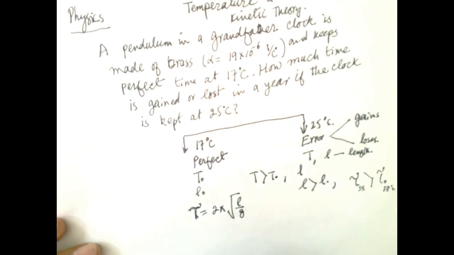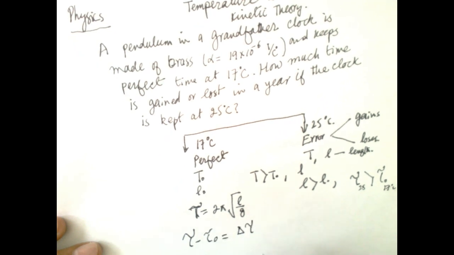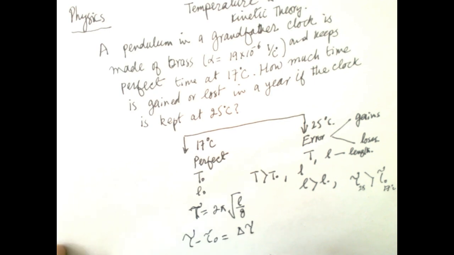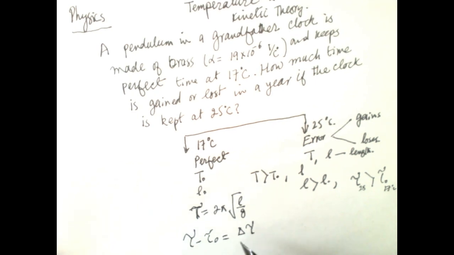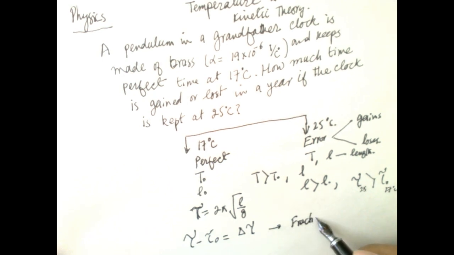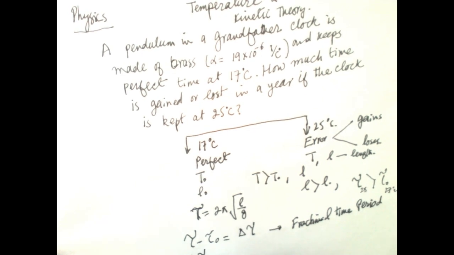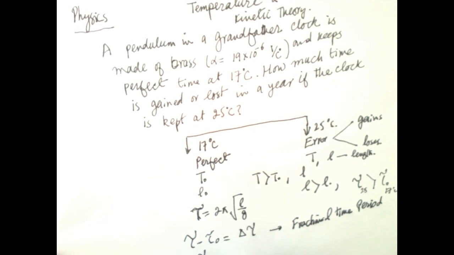So tau minus tau naught is equal to delta tau. We will find the fractional change in time period, which is delta tau over tau naught.